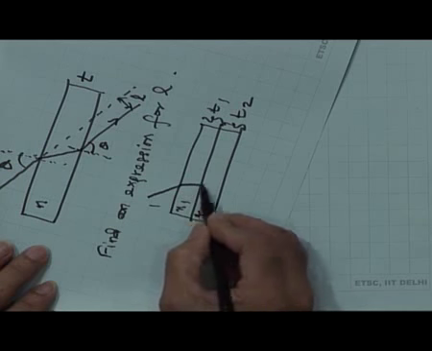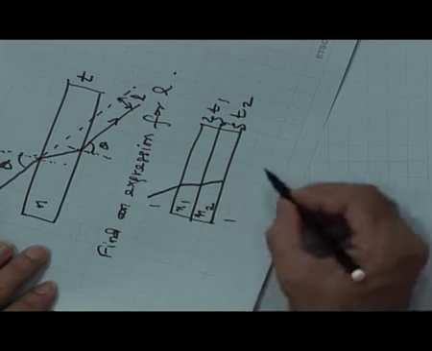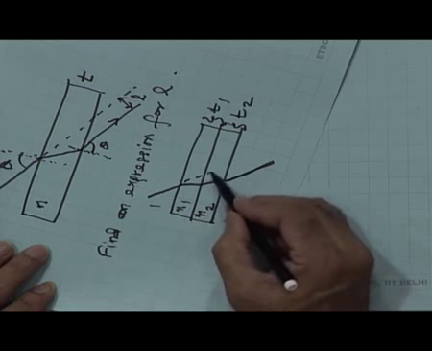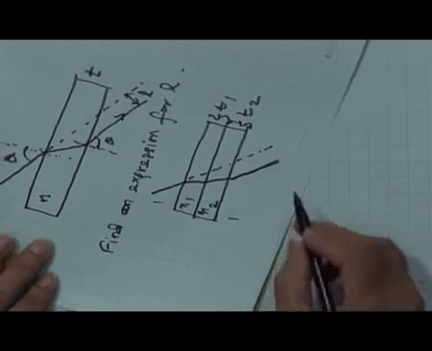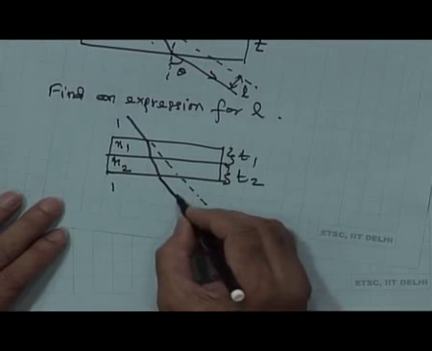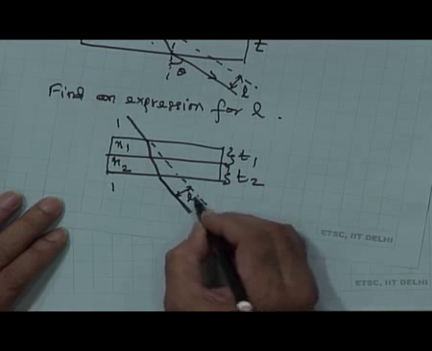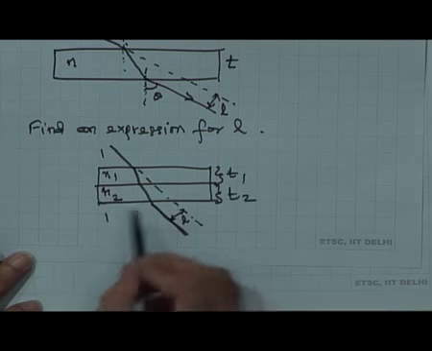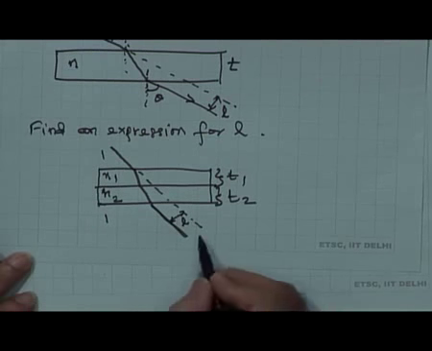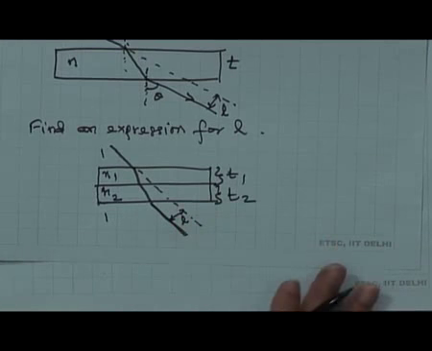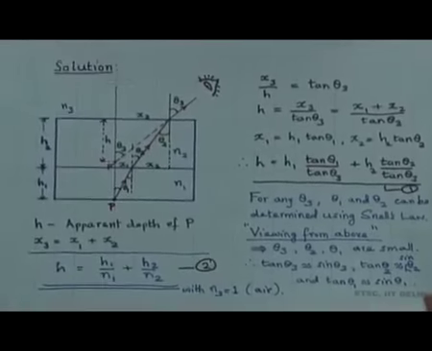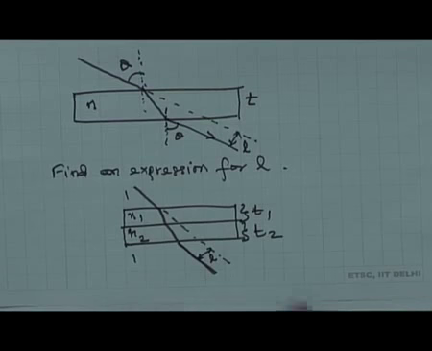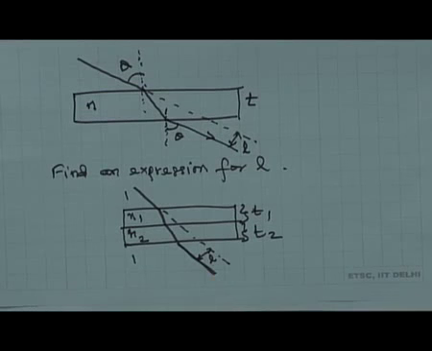This is bending towards the normal, maybe it will bend a little bit away, but finally it will come out in such a way that it will be parallel to this. In other words, there will be no deviation, we have discussed this several times, only there will be a lateral shift L. Now, the lateral shift will depend on n1 and T1 and n2 and T2. So, determine the lateral shift. Follow a procedure which is almost similar to what I have outlined here and obtain an expression for the lateral shift.